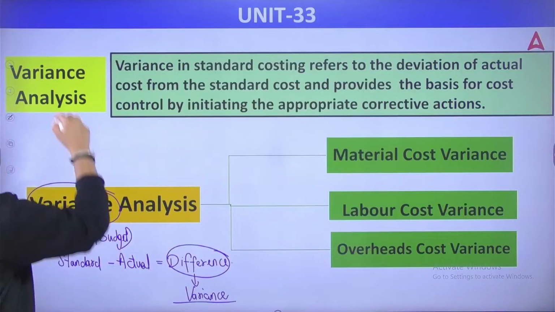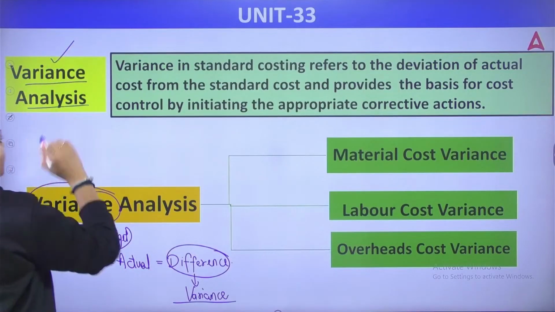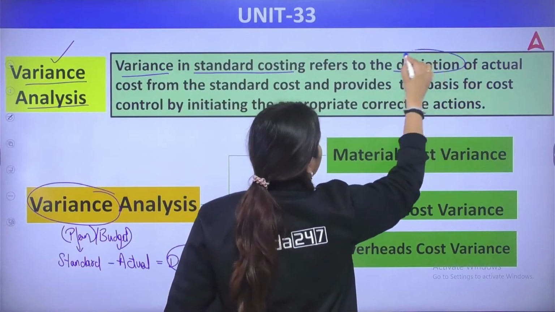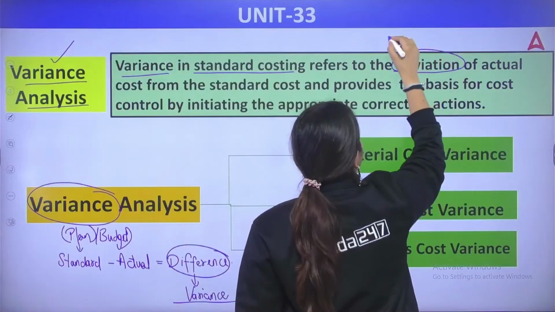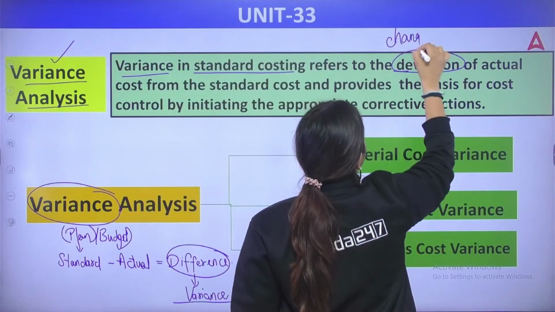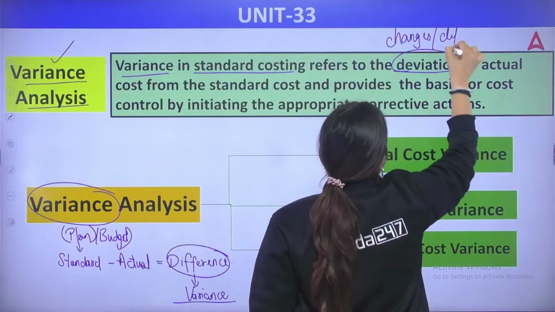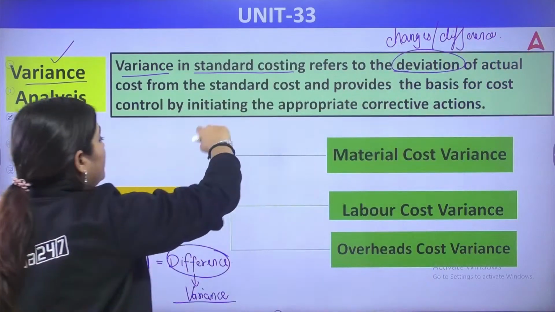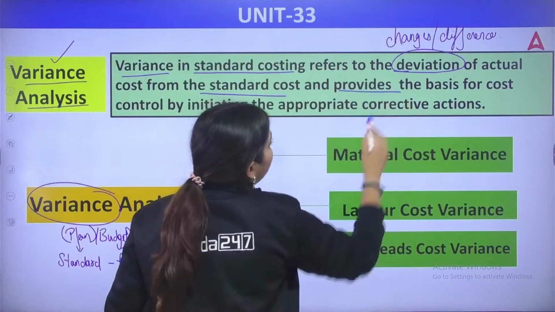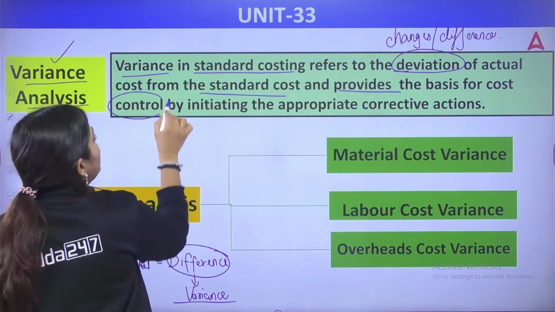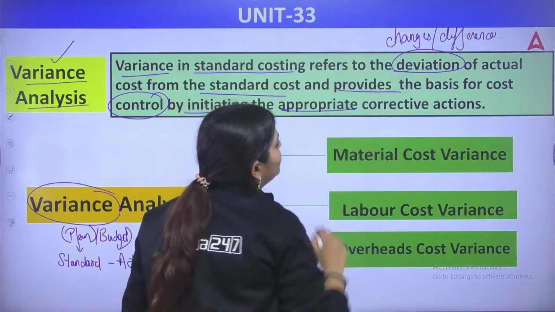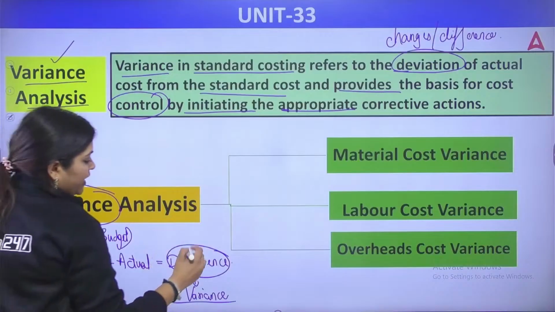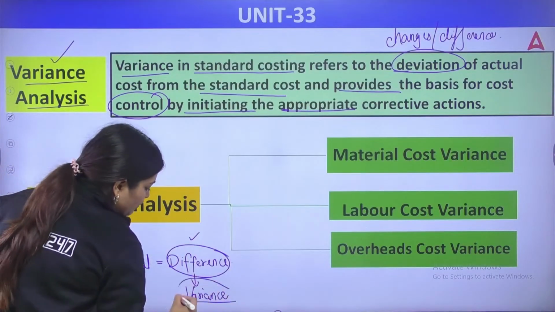So variance analysis: variance in standard costing refers to deviation. Deviation means changes, differences of actual cost from standard cost. It provides the basis for cost control by initiating appropriate corrective actions. Whenever you identify any differences, those are your variances.